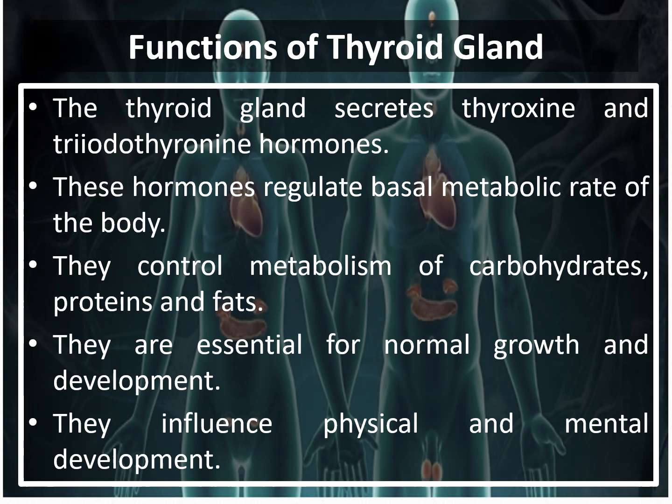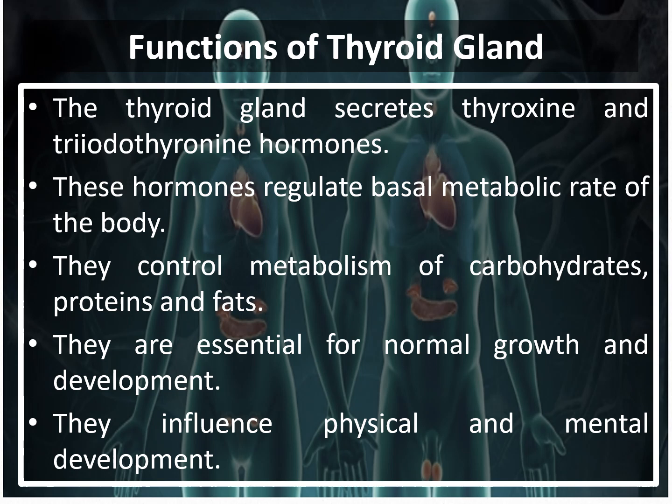Functions of thyroid gland. The thyroid gland secretes thyroxine and triiodothyronine hormones. These hormones regulate the basal metabolic rate of the body. These hormones control metabolism of carbohydrates, proteins, and fats. These are very much essential for normal growth and development. These hormones influence both physical and mental development.